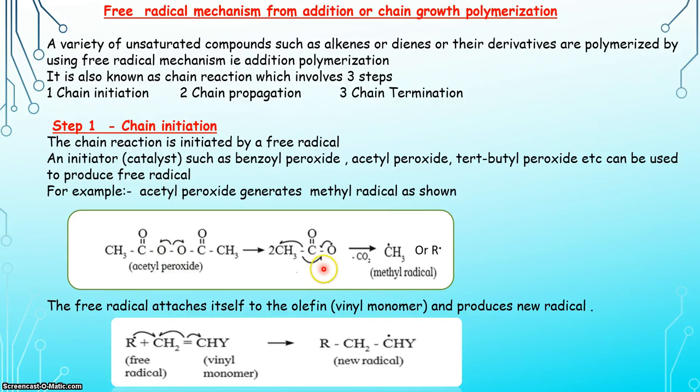This carboxyl radical immediately undergoes decarboxylation to form the methyl free radical. Further, for the discussion, we are using alkyl free radical. This alkyl free radical attaches itself to the olefin, that is vinyl monomer, and produces a new radical.